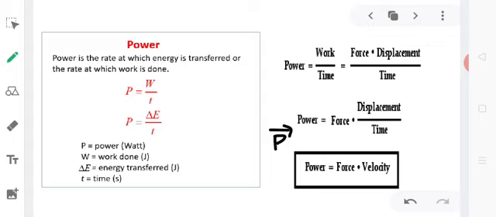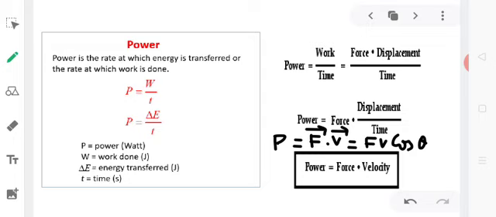Now, is it okay to write down power as a vector? Obviously not, because it is the dot product. So power is purely a scalar quantity. So we can write down P is equal to F dot V. Dot product of two vector quantities is a pure scalar. Now if theta is the angle between F vector and V vector, then F dot V can be written as F V cos theta.